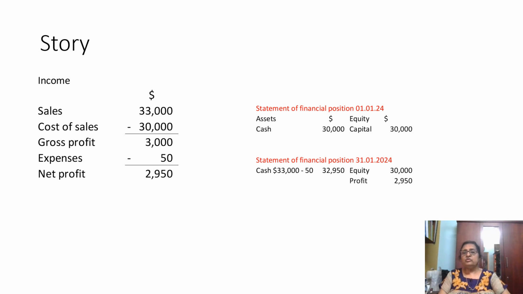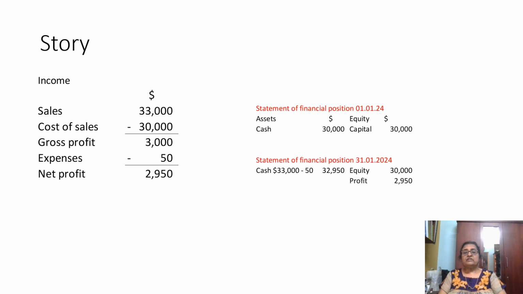So these two should balance. Balance sheet should always balance, and it is based on the accounting equation principle. Assets is equal to equity plus liabilities. There is no liability, so assets is equal to equity. This should always balance. Then the statement of financial position as on 31 January or 30th January.